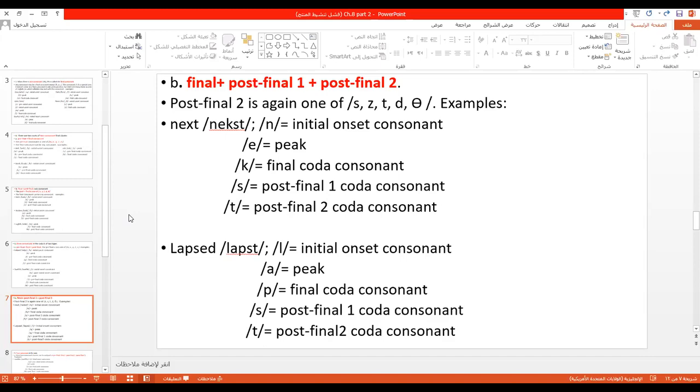The sonorous is the clearest, the highest in prominence. When I pronounce "next", I'm going to see that the A is the most prominent, the sonorous.